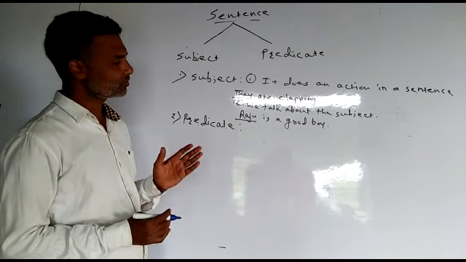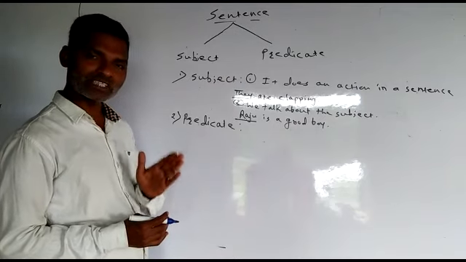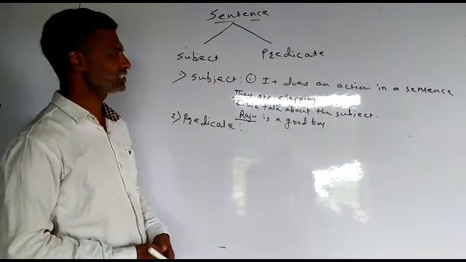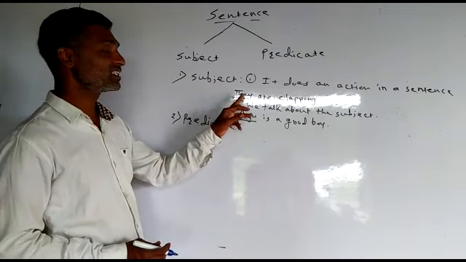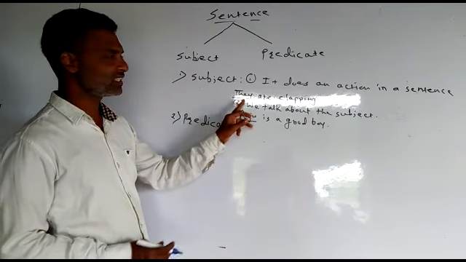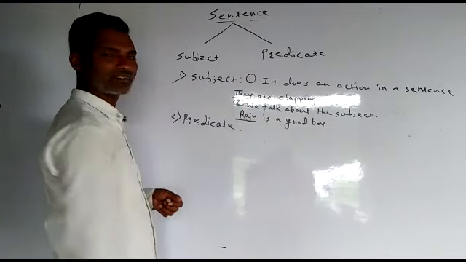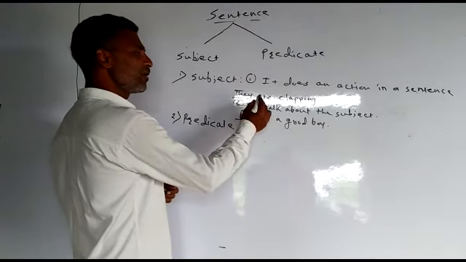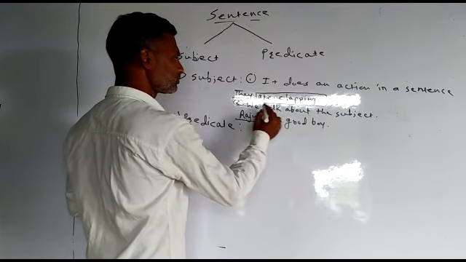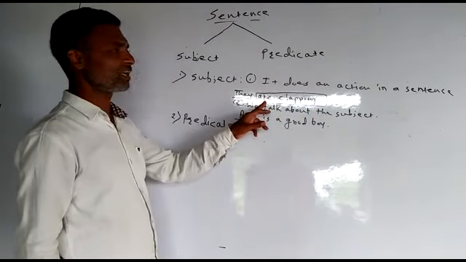It means when you underline the subject, when you make the subject separate, then the remaining part is predicate. For example, in this sentence, this "they" is subject. And once you find out the subject, then the remaining part is predicate. So let us make a box for the predicate.